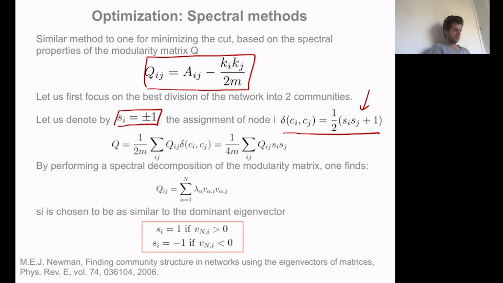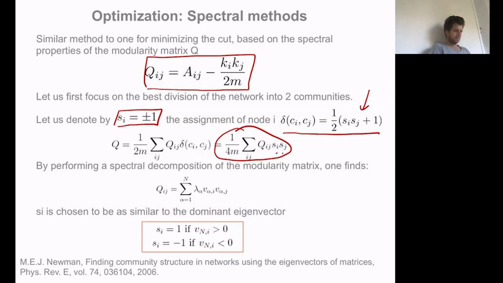From there, modularity can be rewritten as a bilinear product where the Si and Sj appear. It looks very much like what you had before. The main difference with the Laplacian is that the Laplacian was a positive semi-definite matrix, with all of its eigenvalues positive except for the one associated to 0. In the case of the modularity matrix, that's not the case. It's a matrix that can have positive or negative entries.